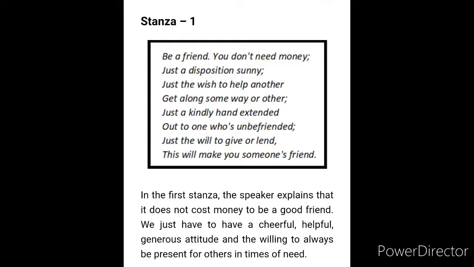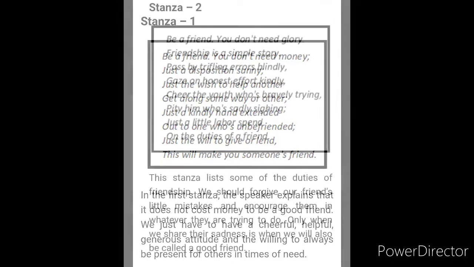So for the first stanza, the explanation here it is. In the first stanza the speaker explains that it does not cost money to be a good friend. We just have to have a cheerful, helpful, generous attitude and the willingness to always be present for others in times of need. So that's the explanation for the first stanza, children.